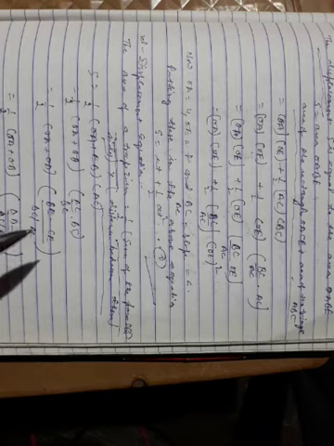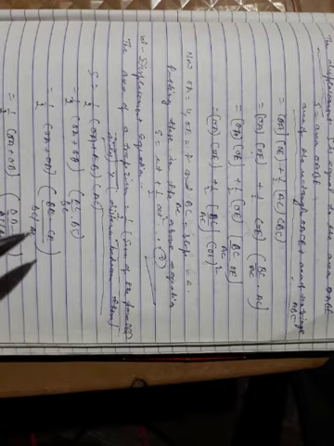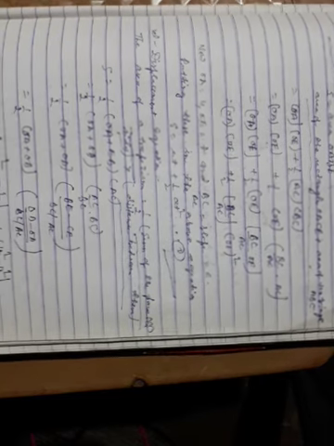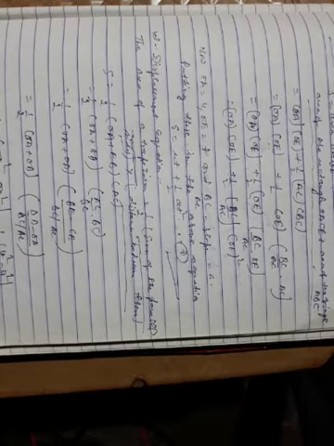Whenever you find a point you are not able to derive, then you should not stop revision. You have to write it several times and revise, then you will be able to write it in the examination. Okay, thank you.